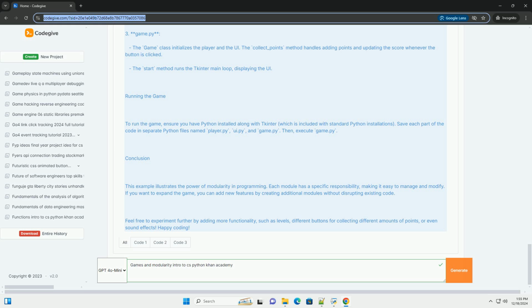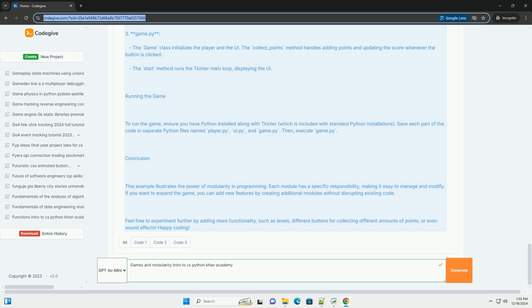def __init__(self): self.player = Player(). self.root = tk.Tk(). self.ui = GameUI(self.root, self.collect_points). def collect_points(self): self.player.add_points(1) # add 1 point for each click. self.ui.update_score(self.player.get_points()). def start(self): self.root.mainloop(). if __name__ == '__main__': game = Game(). game.start().